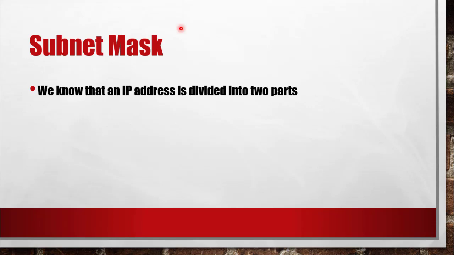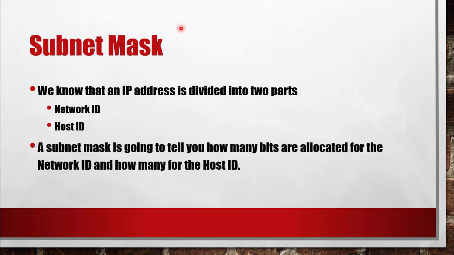Then we have to focus on something called a subnet mask. We know that an IP address is divided into two parts. What are the two parts? Network ID and host ID. A subnet mask is going to tell you how many bits are allocated for the network ID and how many bits are allocated for the host ID.